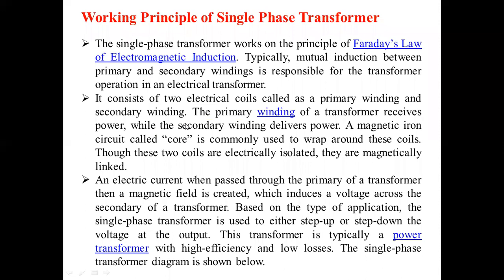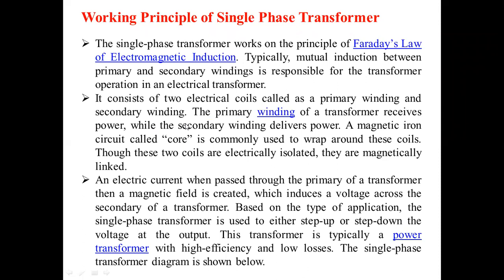The primary winding of a transformer receives power, while the secondary winding delivers the power.